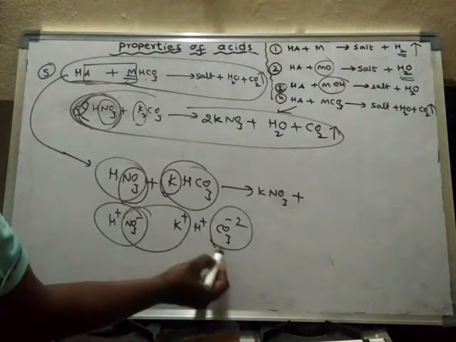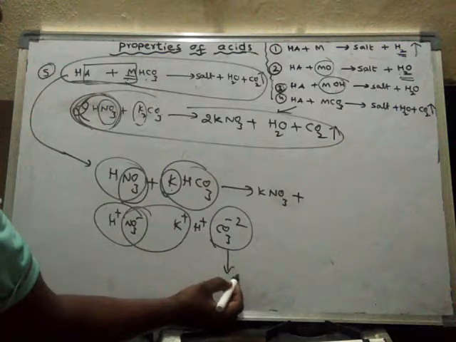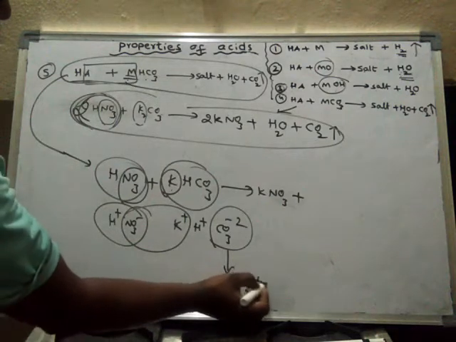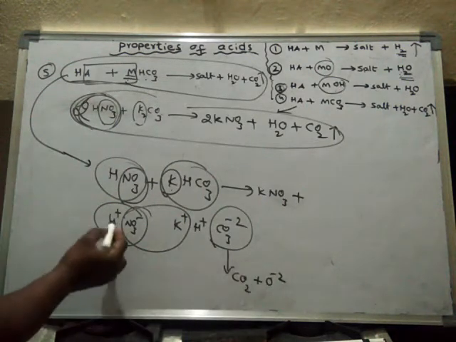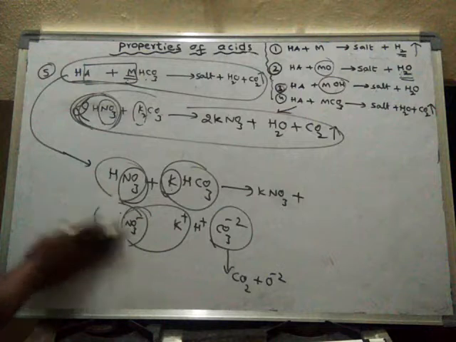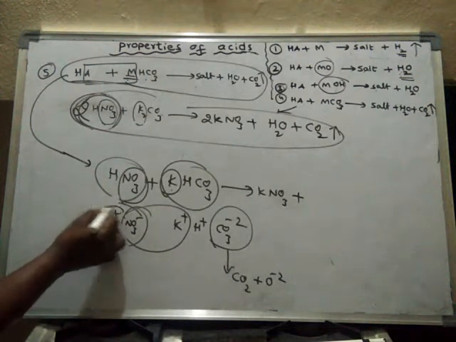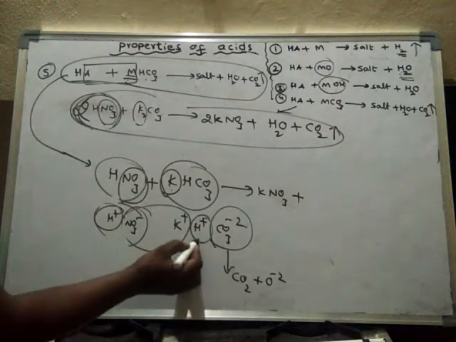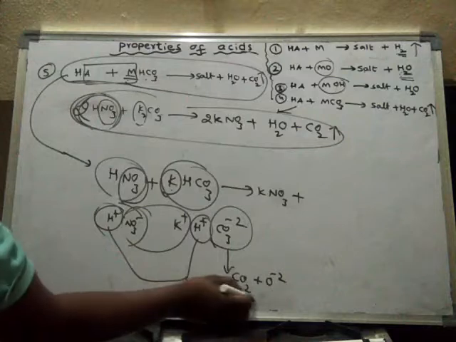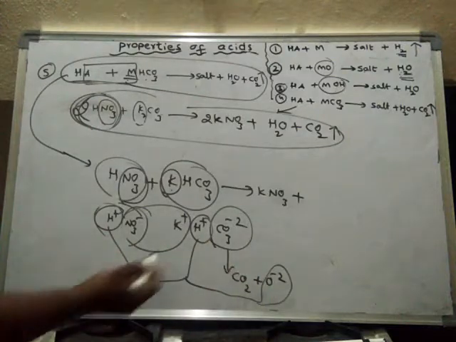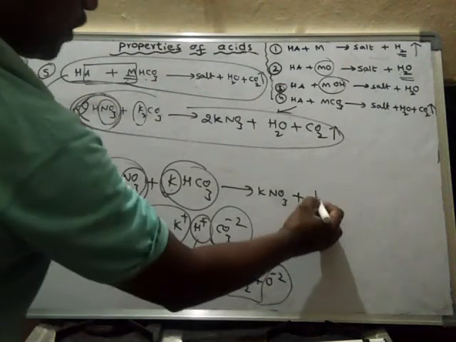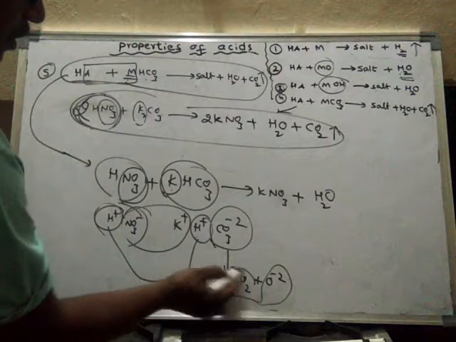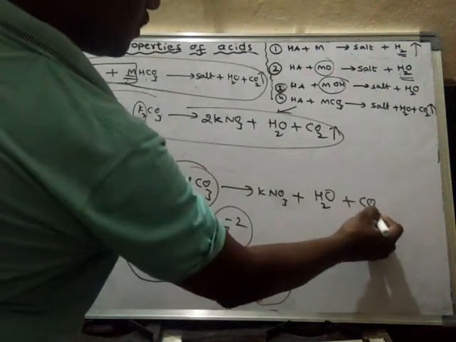The carbonate breaks down into CO2 and O minus 2, and the H plus ions combine with O minus 2 to form water, and along with this carbon dioxide is also formed.